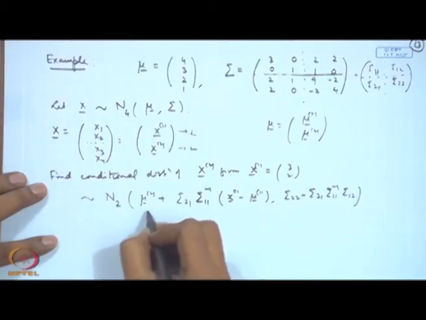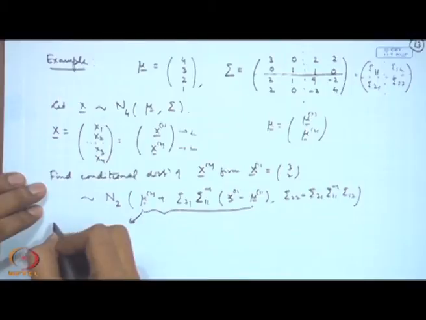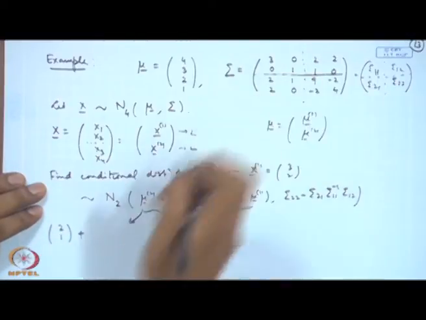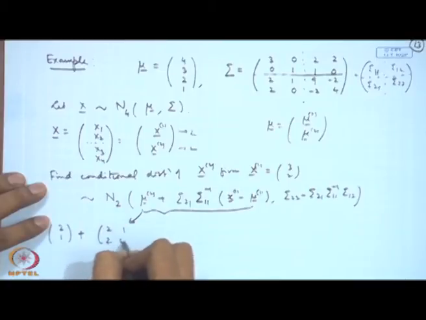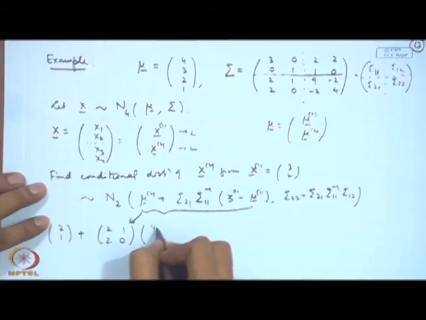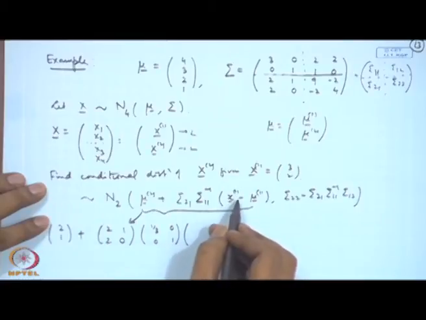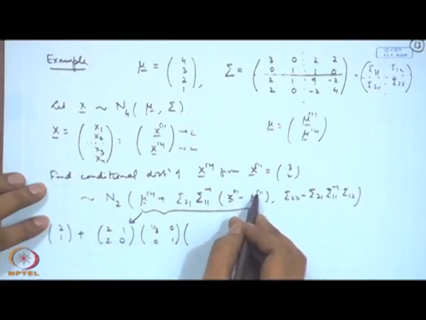So, let us calculate these terms here. This one is now 2 1 plus sigma 2 1, this term here, 2 1 2 0, sigma 1 1 inverse, which is the inverse of this, that is 1 by 3 1 0 0, and then you have x 1 minus mu 1. So, 3 2 minus mu 1.